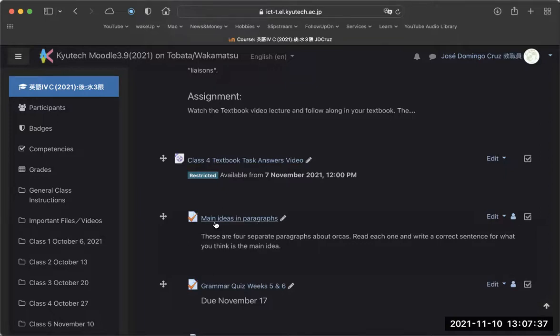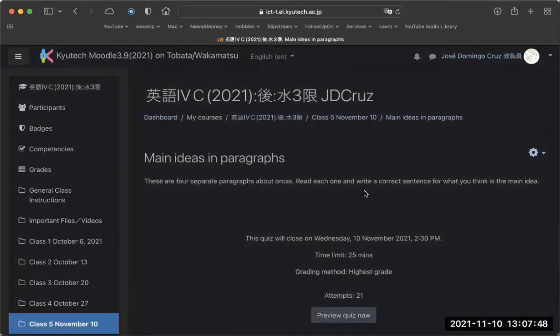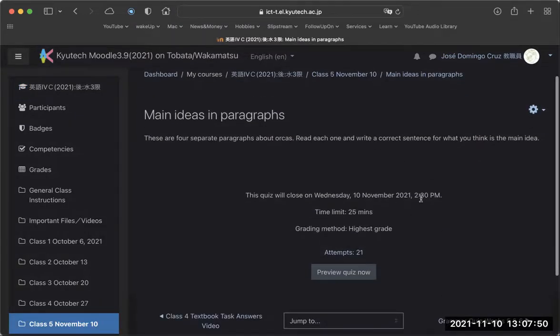This is called your main ideas in paragraphs quiz. Now it's actually designed as a quiz, but I want you to do it in class. You have to have this finished. If you look at this, this has a deadline of this afternoon at the end of class. And you can take it as many times as you want because I want you to do it in class with a partner. So it's not so much that you get all of the answers right. I want you to discuss with your partner in a breakout room.